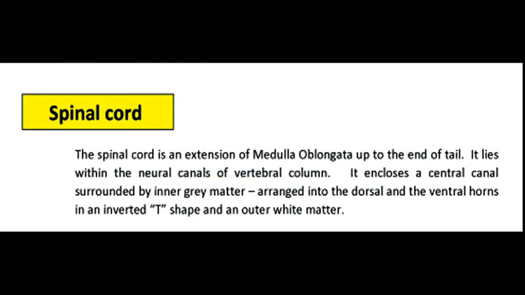The second part of central nervous system is spinal cord. The spinal cord is an extension of medulla oblongata to the end of tail. It lies within the neural canals of vertebral column. It encloses a central canal surrounded by inner gray matter arranged into the dorsal and the ventral horns in an inverted T shape and an outer white matter. So this is the structure of spinal cord.